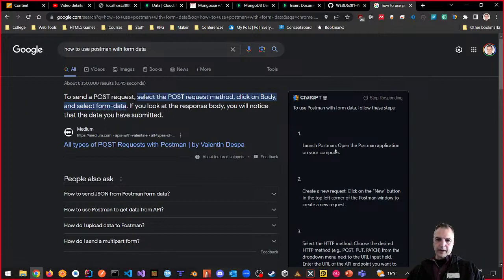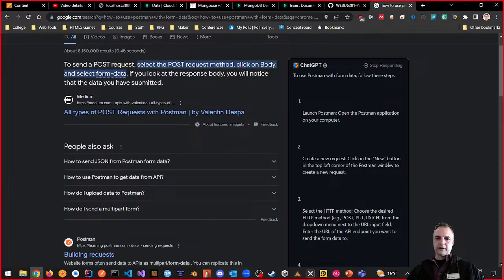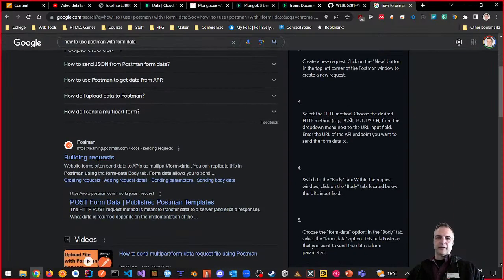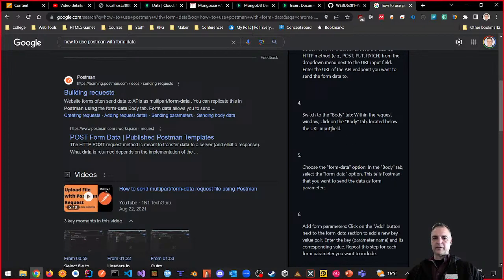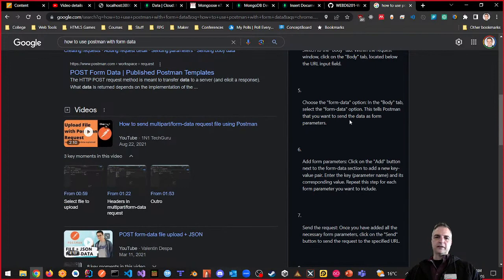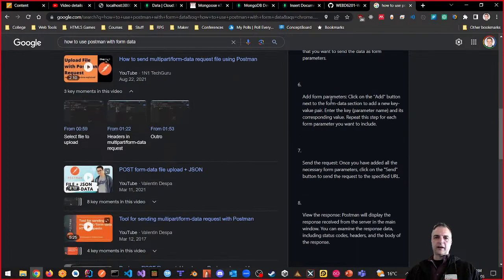So it says launch Postman, create a new request, click on the new button, and select the HTTP method. Choose the desired HTTP method, post, put, patch, whatever, and then it says switch to the body tab within the request window, click on the body tab located below the URL field, choose the form data option in the body tab, and add form parameters. Click the add button next to the form data section to add a new key value pair, enter the key parameter name and its corresponding value, repeat this step for each form parameter you want to include, and send the request.